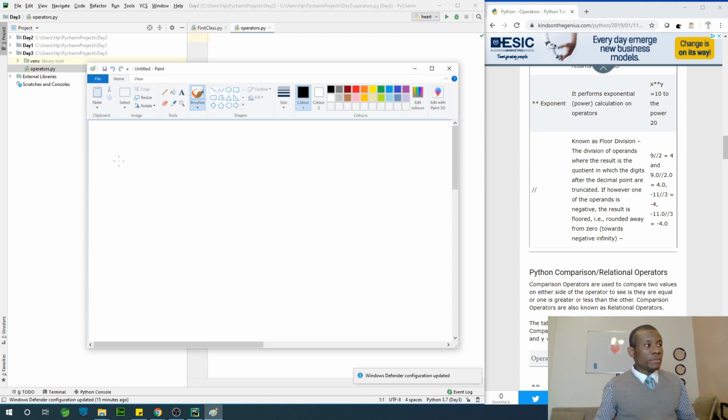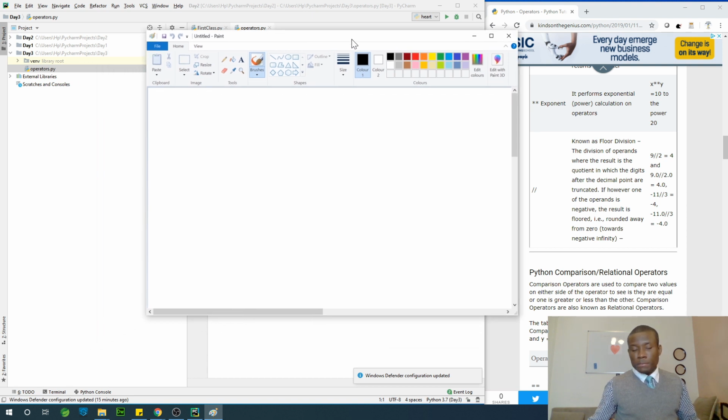I've also opened Paint just to illustrate what I'm saying. So I'm going to write something in this place. Let's assume I have something like x is equal to 2y, something like this. And if the value of x is equal to 20, the value of y will now be what? X is equal to 2y, y will now be 10, right? Okay, don't worry about this. We are going to be talking more about maths later in day 5.